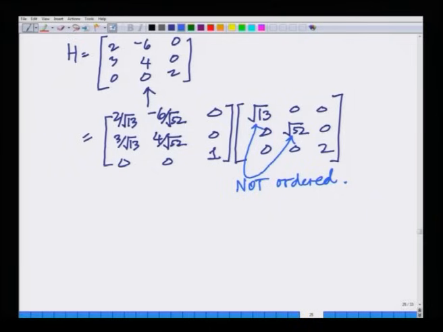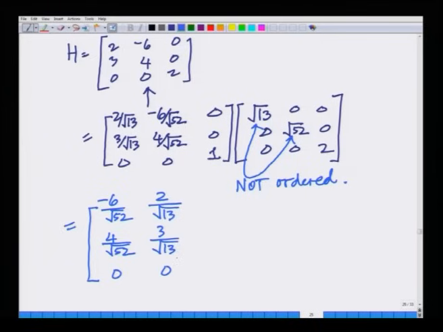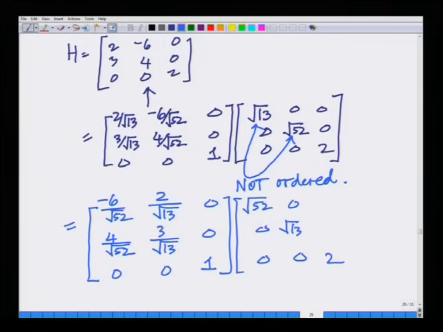Hence, this singular value decomposition, you can verify, can be written as the matrix with columns minus 6 divided by root 52, 4 divided by square root of 52, 0, 2 divided by square root of 13, 3 divided by square root of 13, 0, 0, 0, 1, into the diagonal matrix square root of 52, square root of 13, 2, and this matrix is nothing but 0 1 0, 1 0 0, 0 0 1.